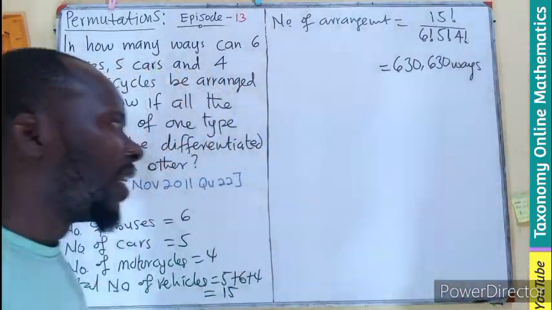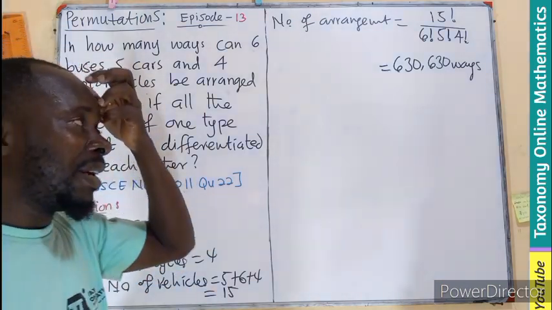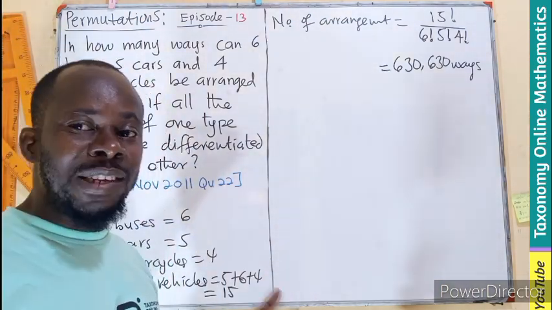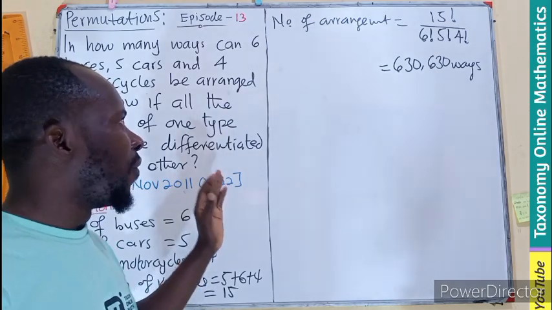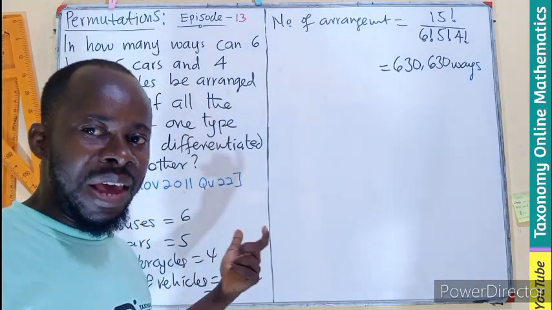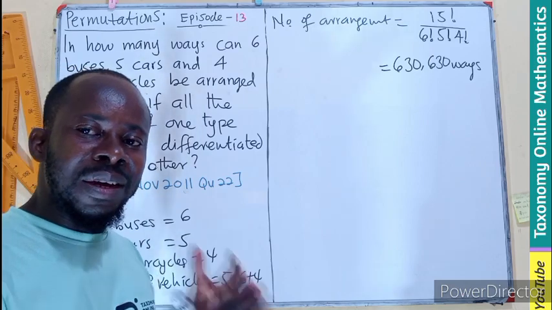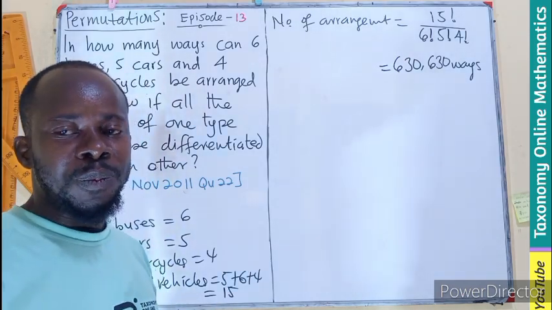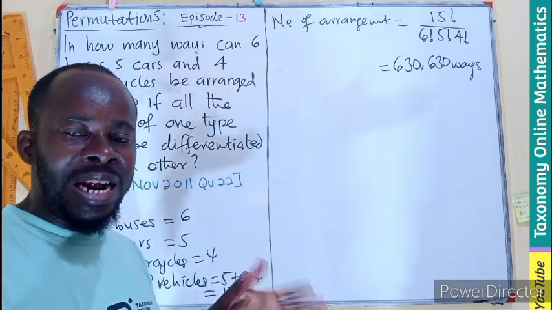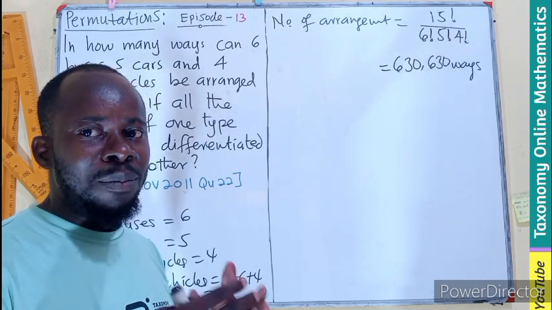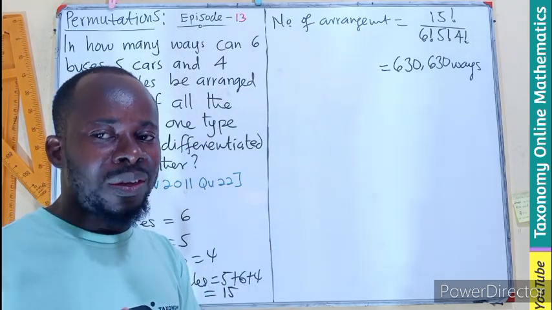That will be giving us 630,630 various ways, which means there are 630,630 ways by which we can arrange these 15 vehicles, of which 6 are buses, 5 are cars, and the remaining 4 are motorcycles. Try to identify the 3 types so that you can distinguish between the questions.